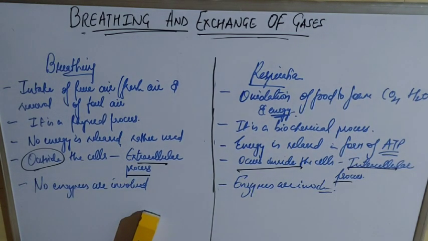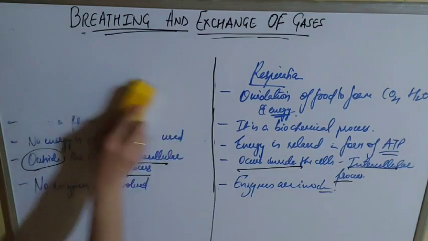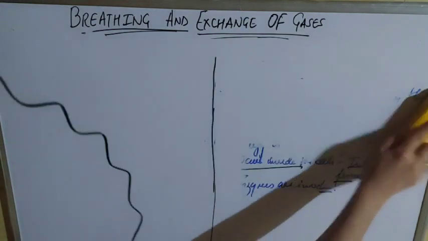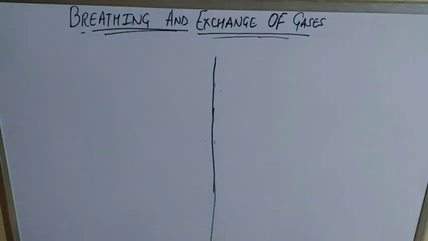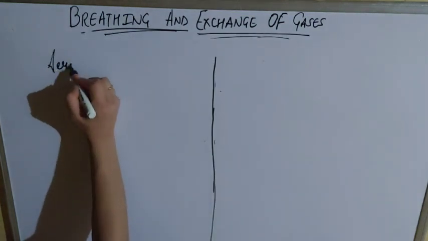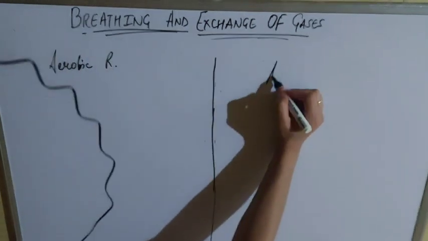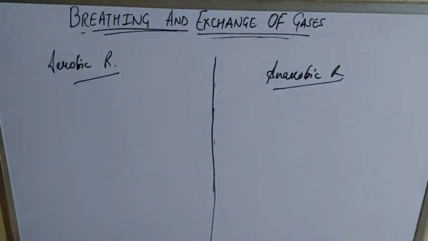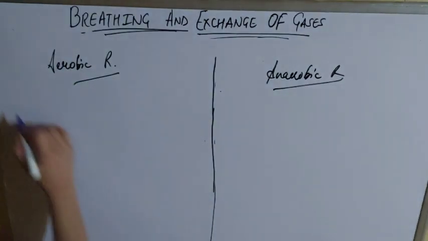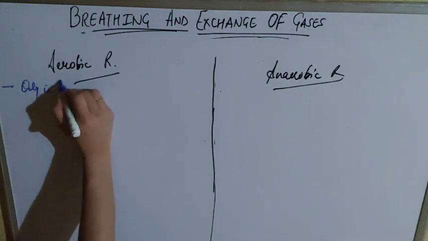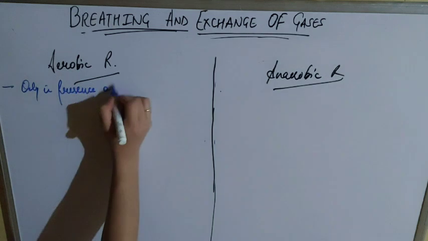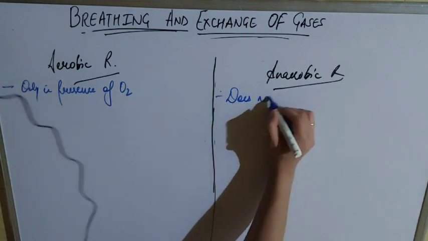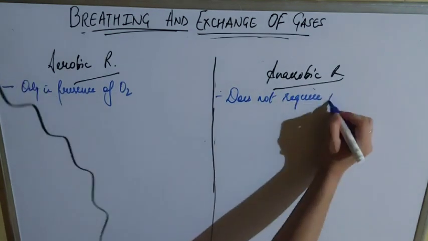Now let's talk about the difference between aerobic respiration, as we have just studied, and anaerobic respiration. What is the basic difference? Whenever O2 is used, that is called aerobic respiration, and anaerobic is whenever O2 is not used. Aerobic respiration takes place only in the presence of oxygen, but anaerobic respiration doesn't require oxygen.